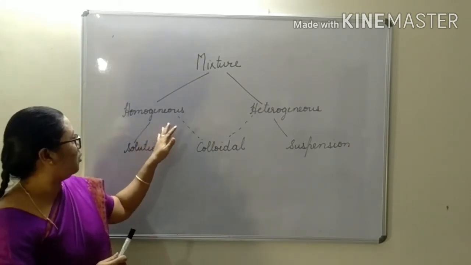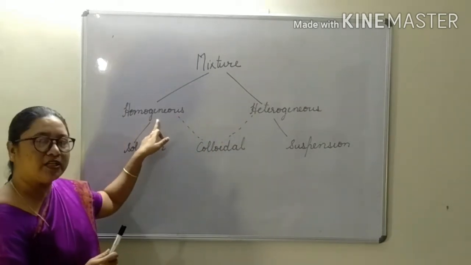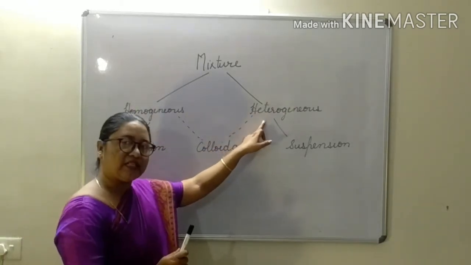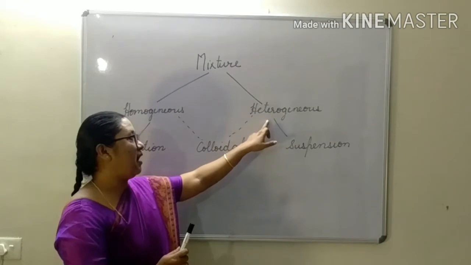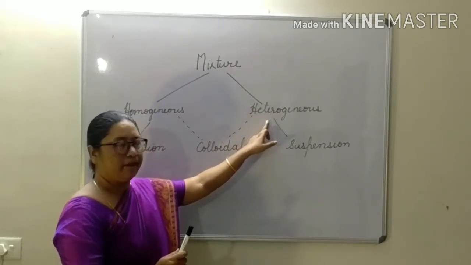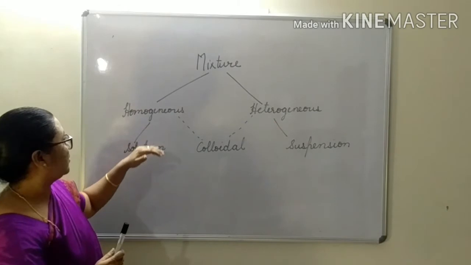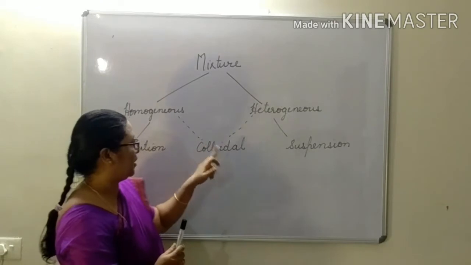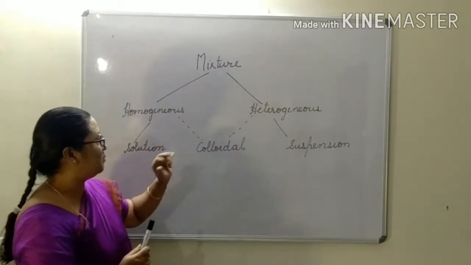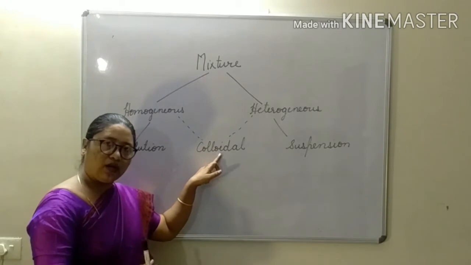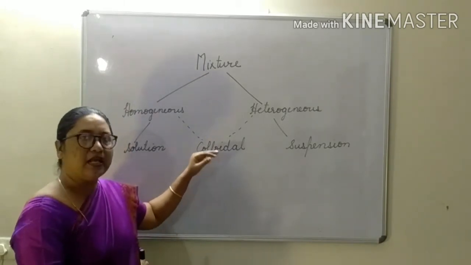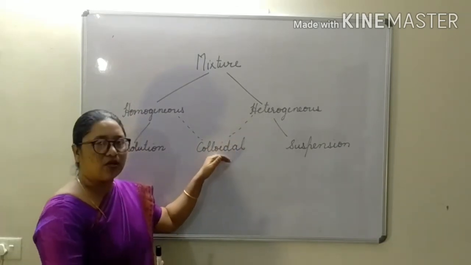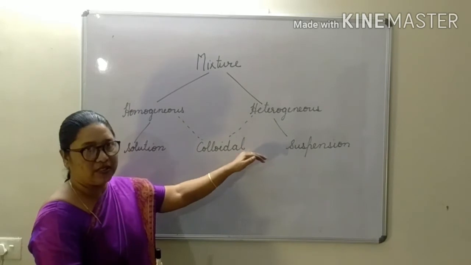So we have seen homogeneous mixture and heterogeneous mixture. Homogeneous means we have uniform composition throughout. In heterogeneous, physically distinct parts can be seen, and they have different compositions. Now further, homogeneous is classified into solution, colloidal, suspension. Why have I put these dotted lines? Because for colloidal substances, some properties of homogeneous and some of heterogeneous are seen. So till now it's not confirmed whether it is homogeneous or heterogeneous.